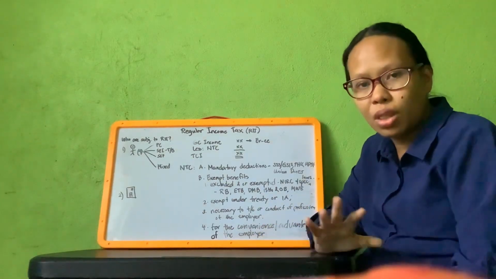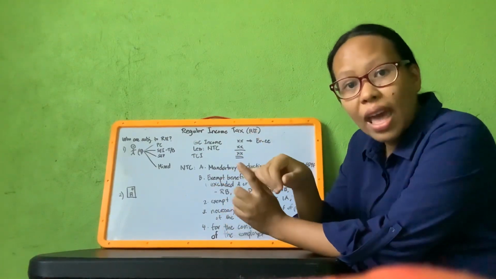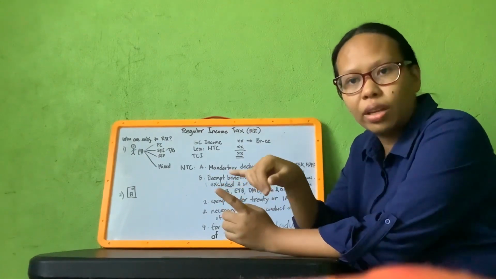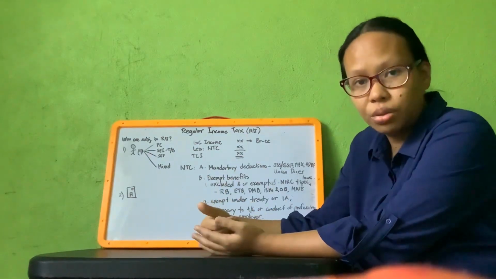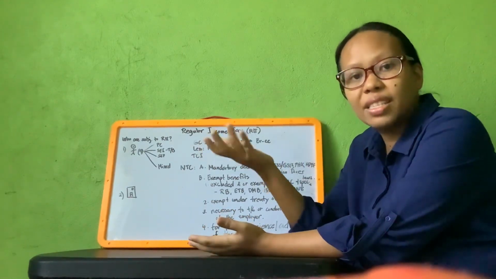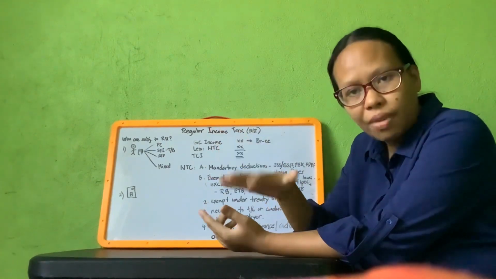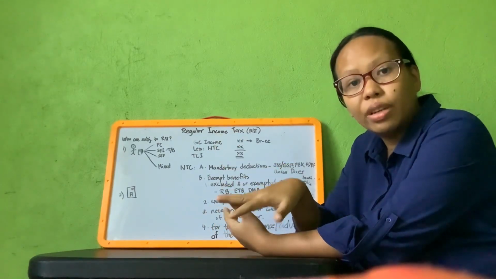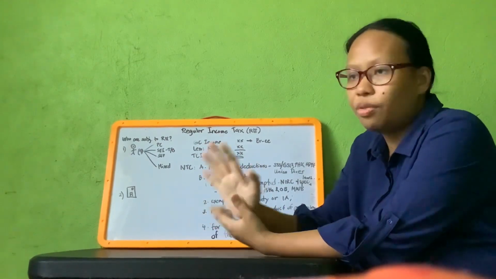Now, if you notice, exempt benefits may either be an excluded income or an exempted income. So what's the difference between the two? When we talk of excluded income, it's actually an exempt income, or an income not subject to regular tax. A list of excluded income is provided under the tax code. While exempted income are not just exempt from regular tax, but also exempt from final tax and capital gains tax. This may be provided under our tax code or special laws. Those are just the basic difference between the two.